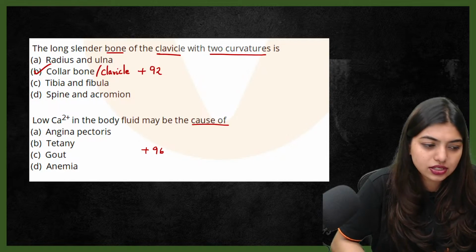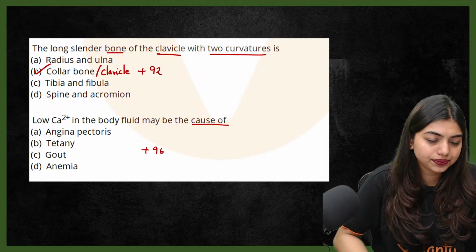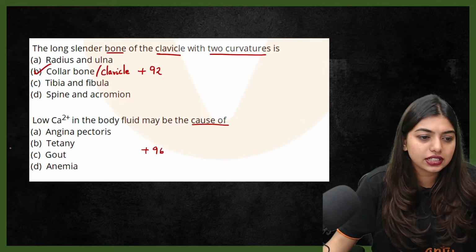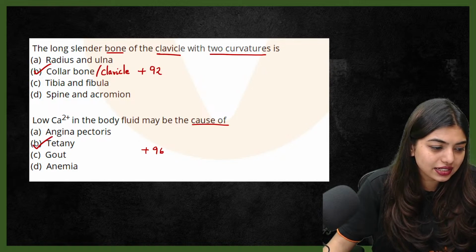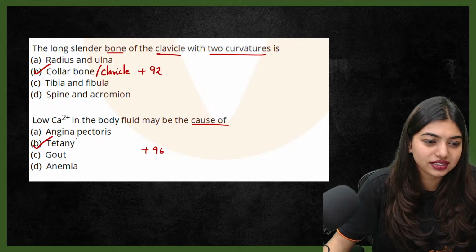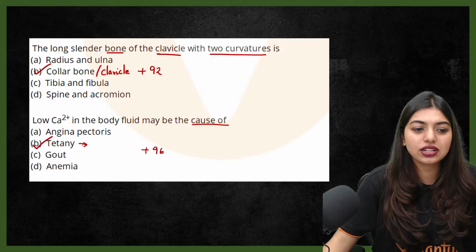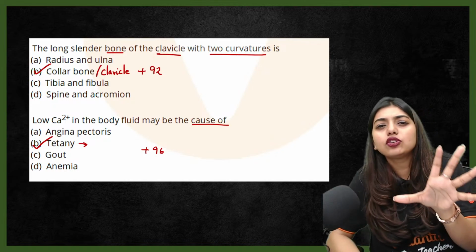Yes, collarbone or the clavicle. Yes, very good. Tetany. Oh, Rathis, I caught you, Rathis. Tetany. Okay, yes, tetany, that is, students, rapid spasm. Let's say you contracted your muscle and you're not able to relax very easily.